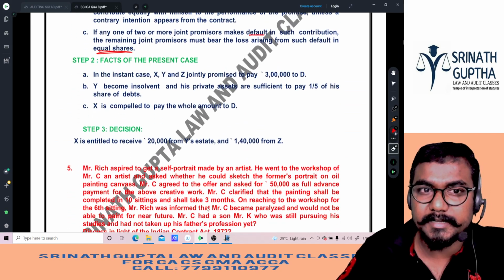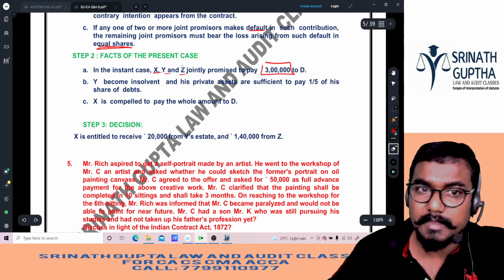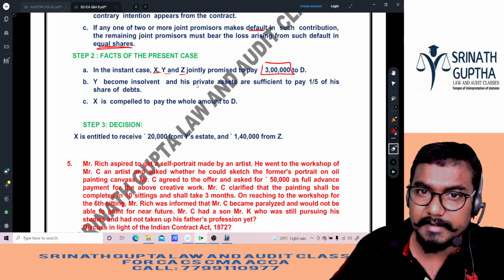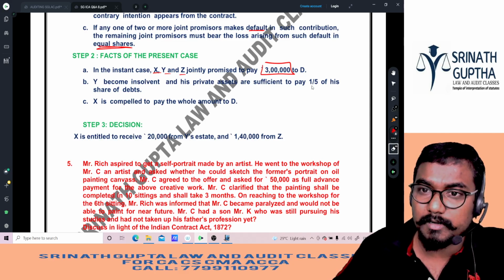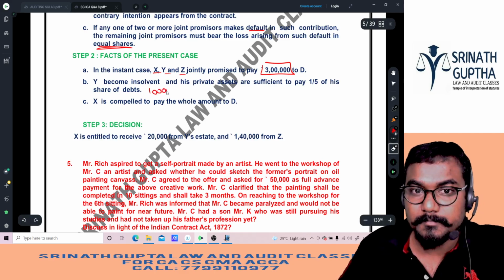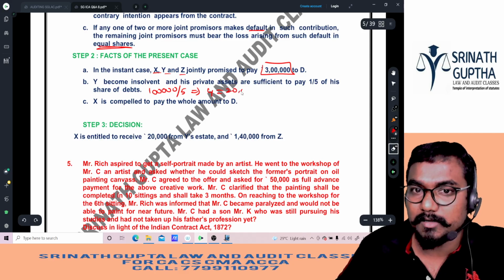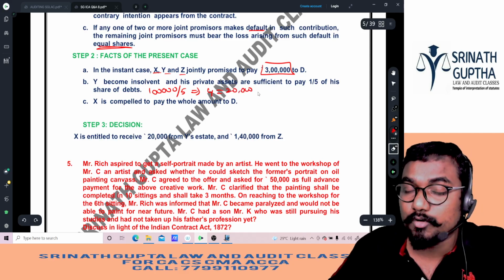So, facts of the present case. In the instant case, X, Y, Z jointly promised to pay 3 lakh rupees to D. Y becomes insolvent and his private assets are sufficient to pay only 1/5 of his debt. His debt is 1 lakh. Divide by 5. That means Y can pay only 20,000 rupees. The remaining 80, who has to bear it?